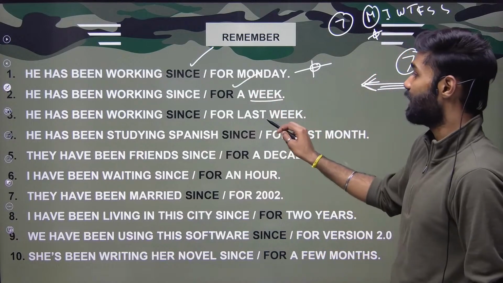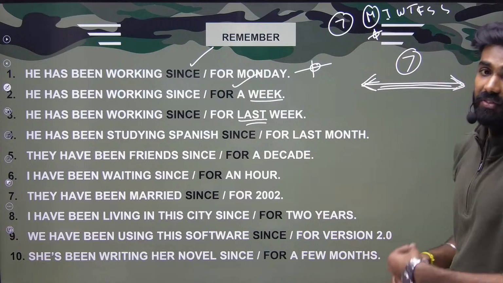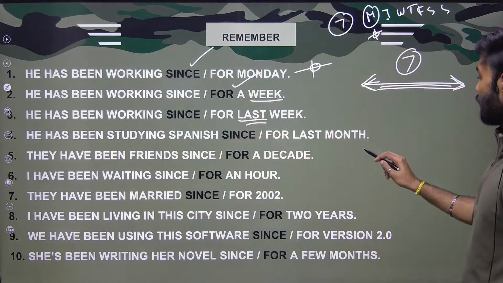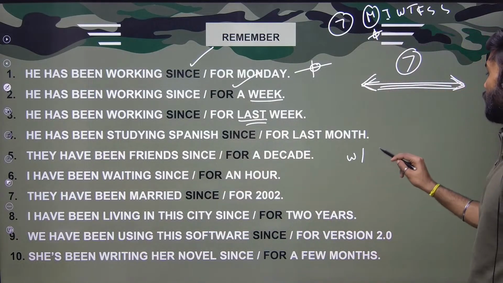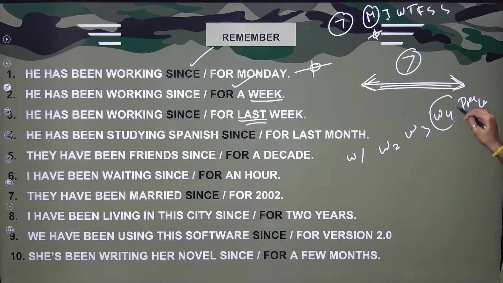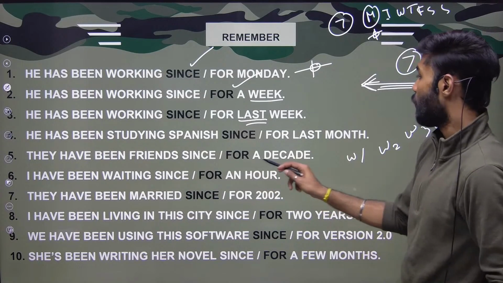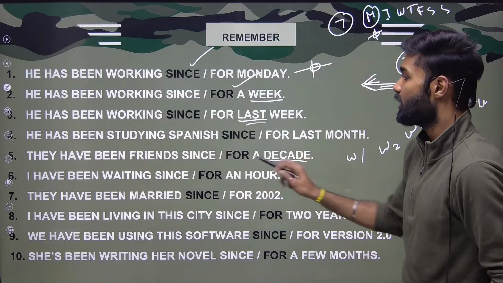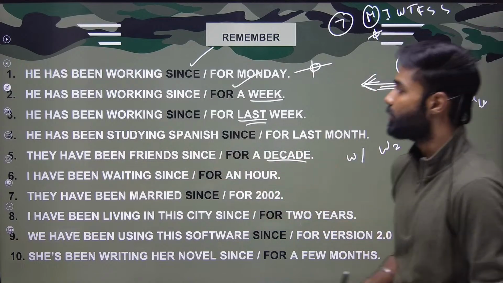Last week: if they're saying last week, it means there are several weeks. For example, week 1, week 2, week 3, week 4, and the present week. This week is my last week. Okay, week 4 will be my last week. So it is a point of time, right? For a decade. They have been friends for a decade will be the correct answer.